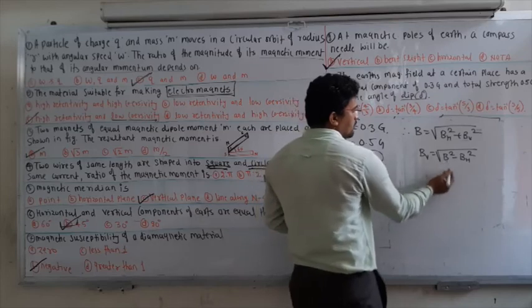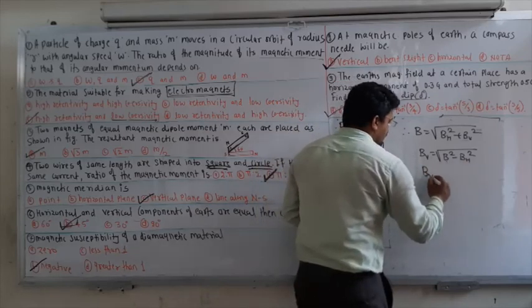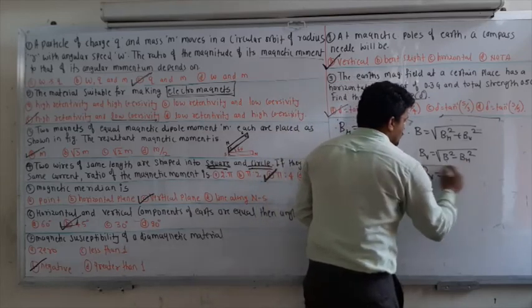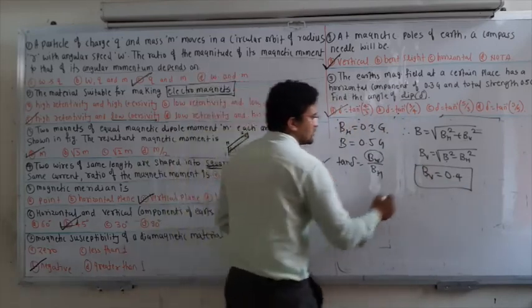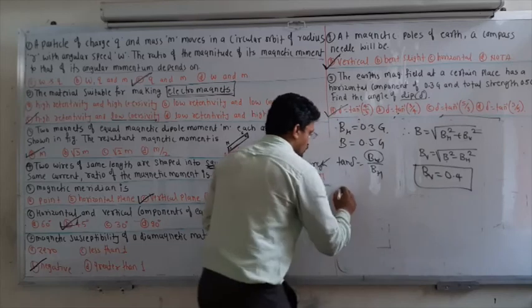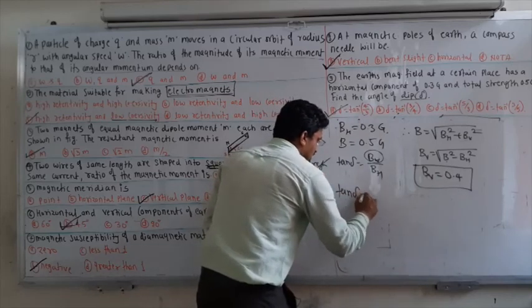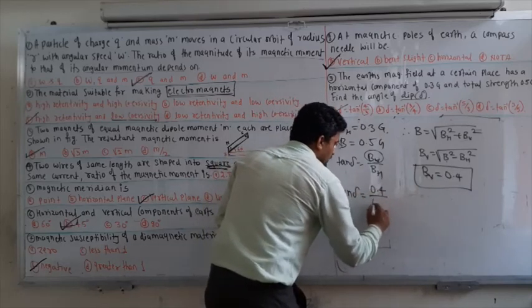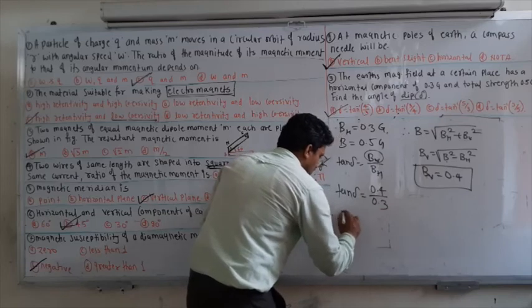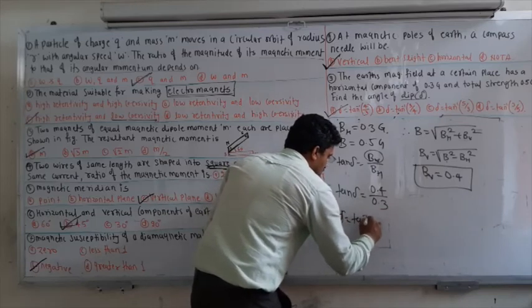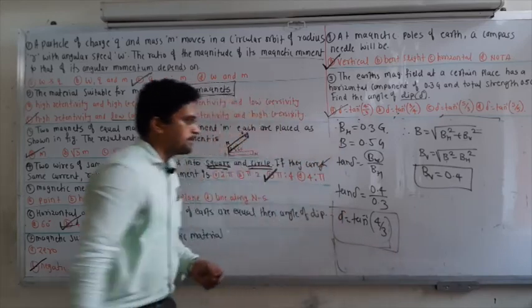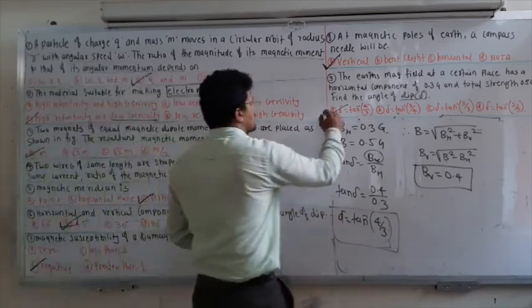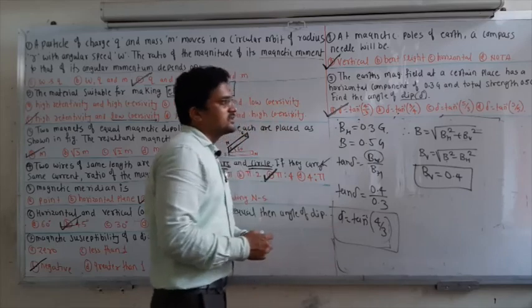Place the values of B and BH, and you will get BV equal to 0.4. Just solve it, it is a simple calculation, so I will not do it. Therefore, tan δ is equal to 0.4 divided by 0.3. Hence δ is equal to tan inverse of 4 by 3. So option 4 is correct.